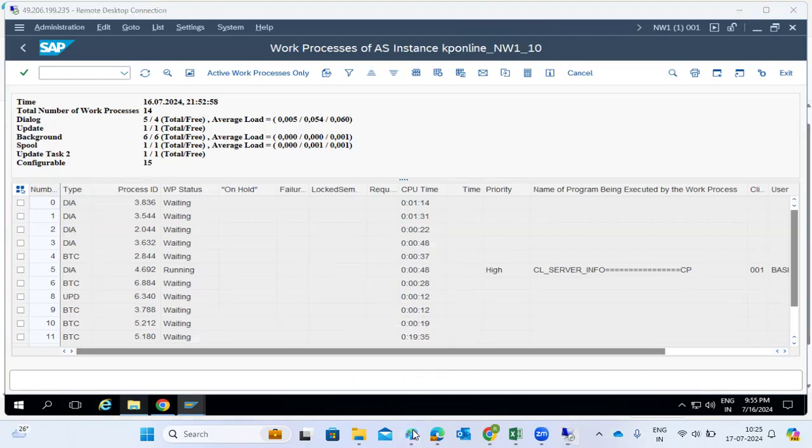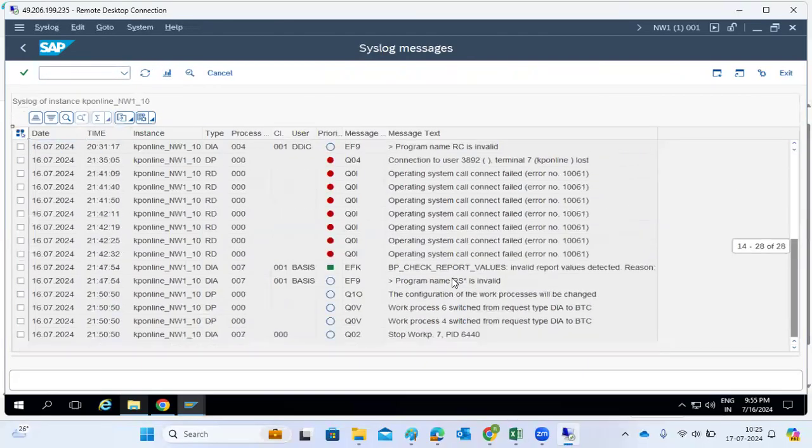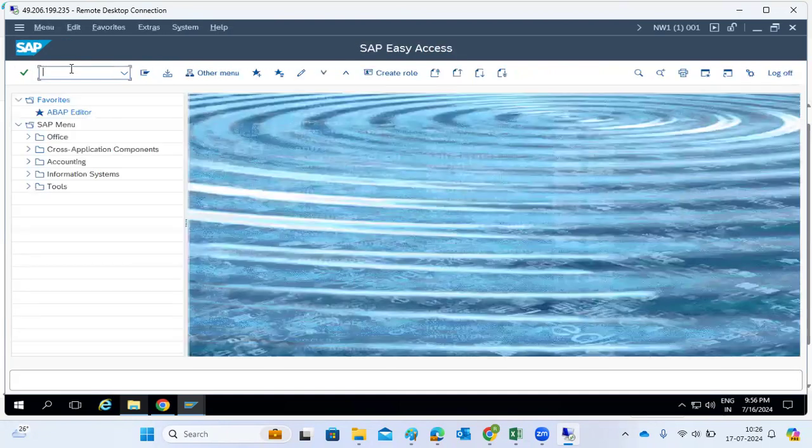Very simple concept. We can observe it in SM21. Logs will be generated: operational mode switch happened. See here, operational mode switch happened. Here work process 6 changed from dialog to BTC. So did it happen or not? You see the operation modes, the log is also created. So if you want to know whether the operational mode switch is happening every day, you can see the operation modes which happened in the system. This is the benefit of having the operation modes.